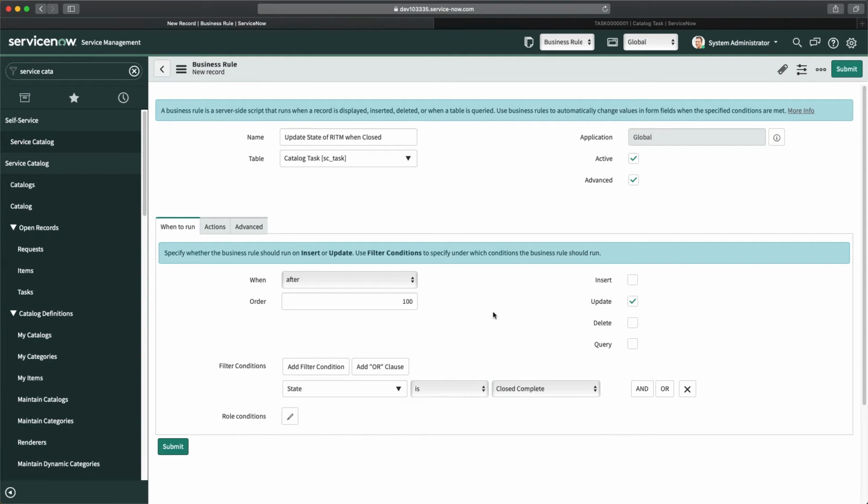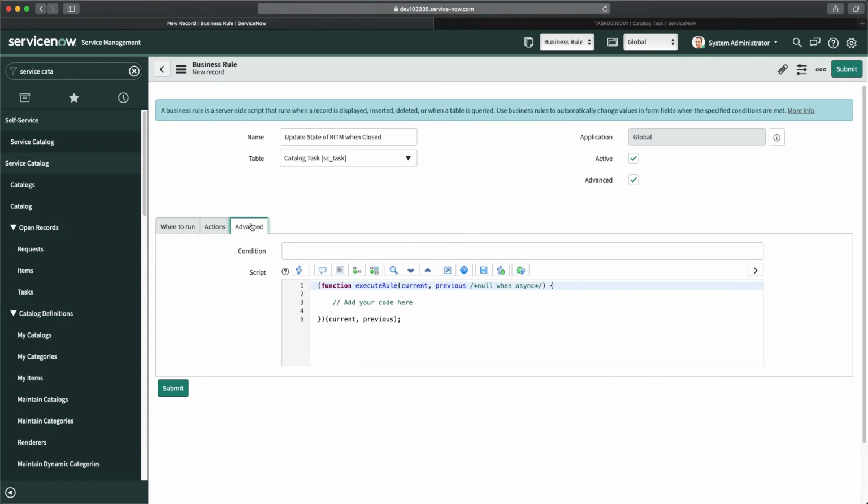closed complete. Now this should not happen for just one, because in one request item you might have multiple catalog tasks as well. So you cannot do it just for one record. You have to make sure that when all the tasks are closed complete, only then you should make the state field of the request item closed complete. So in that case, we will go here.